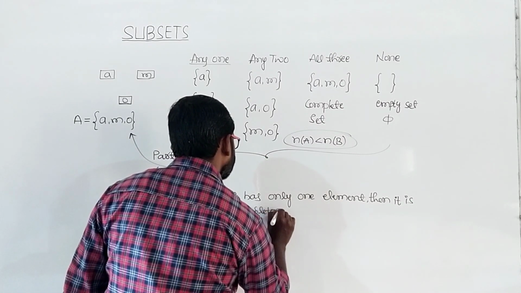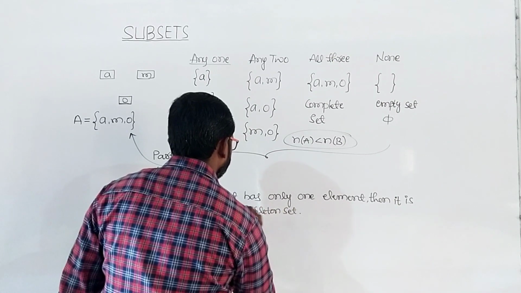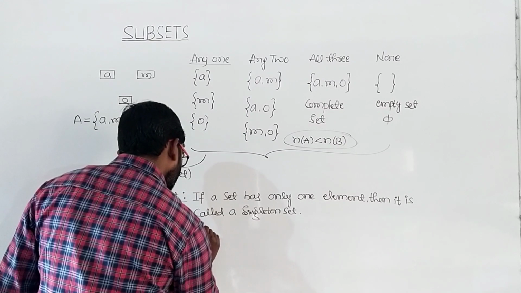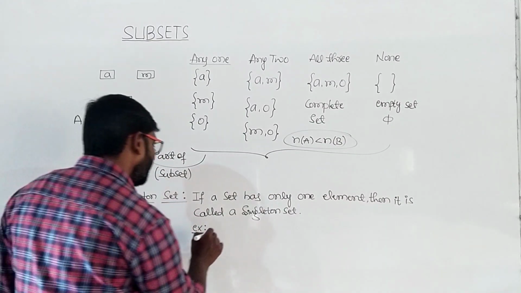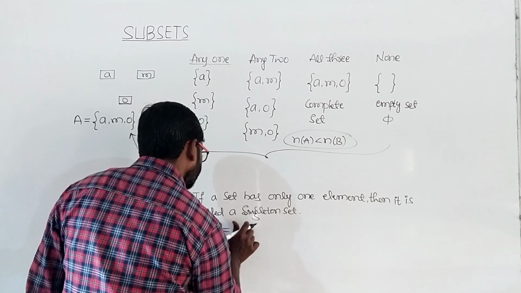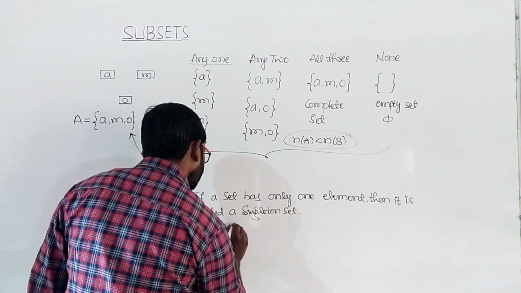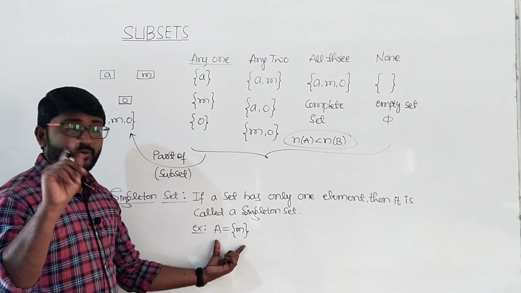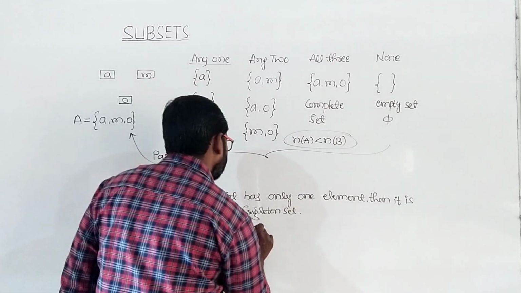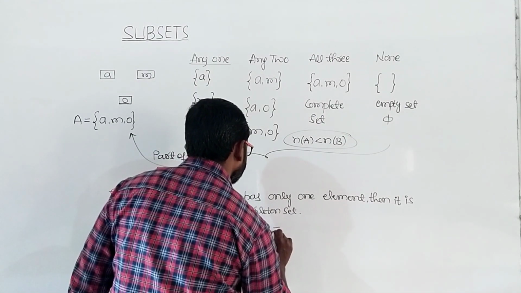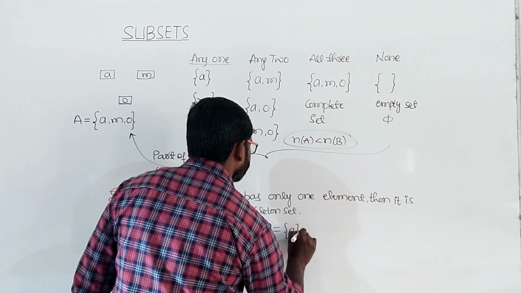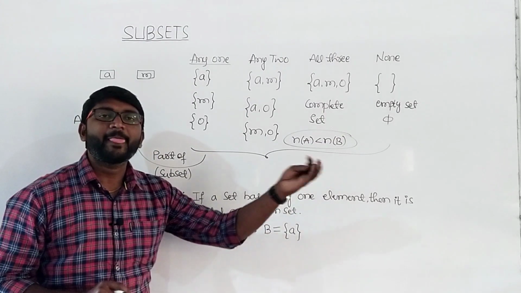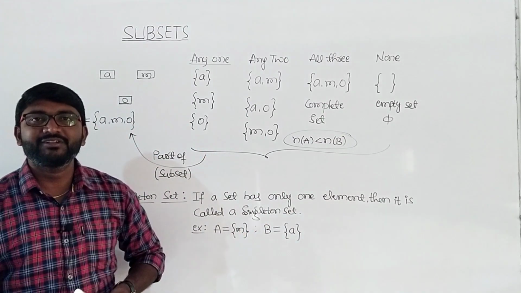A singleton set. Now we'll give the example for this. A equals {M}. This set has only one element, that is why it is a singleton set. And another example could be, again the set B has only one element. Like this you can have many examples. So this is all about today's class.